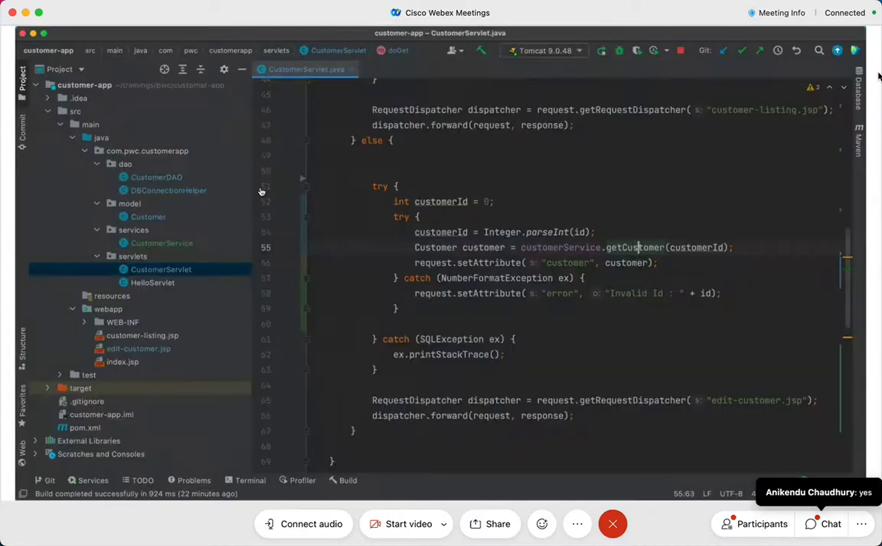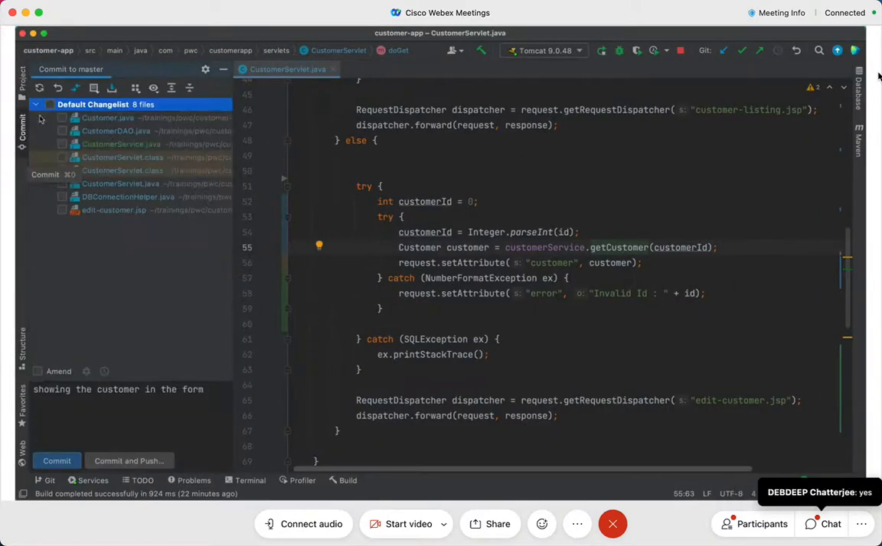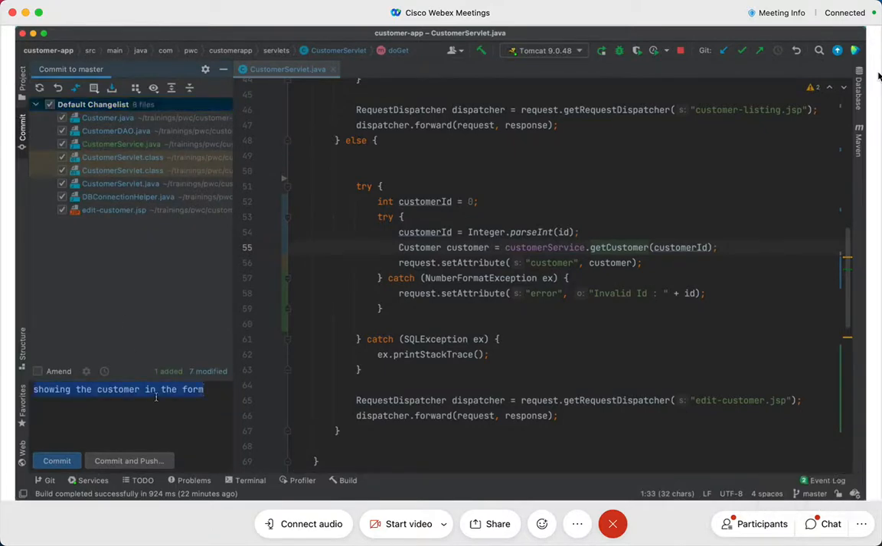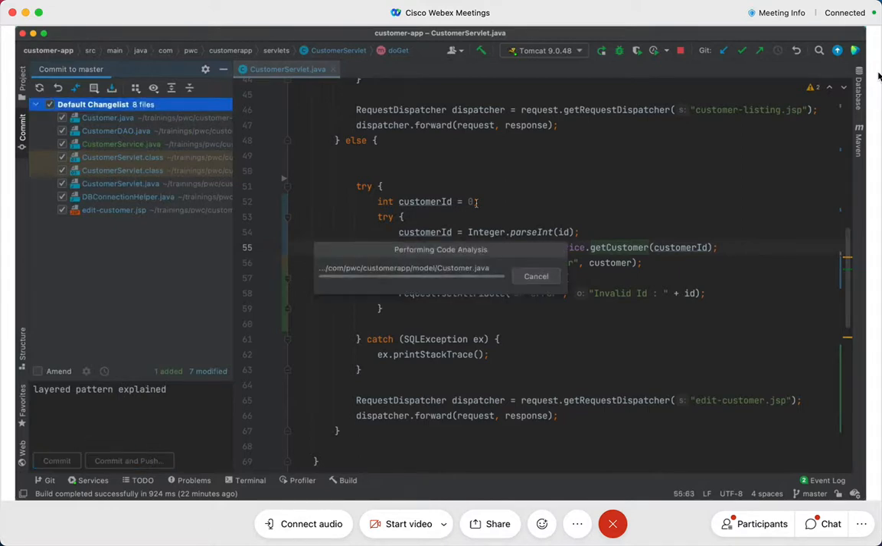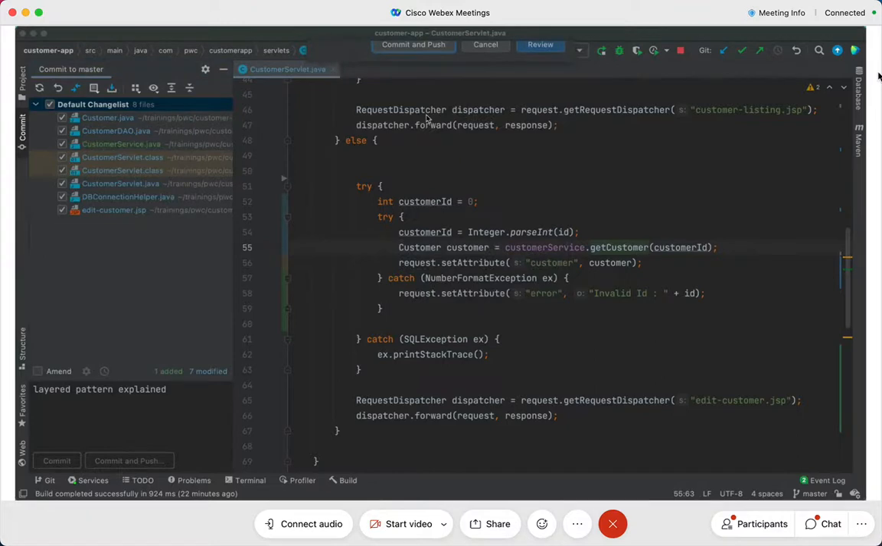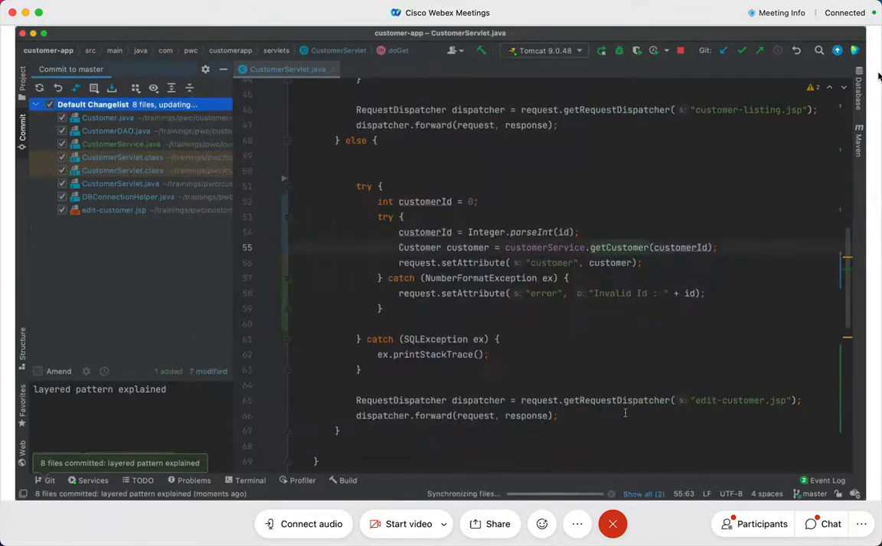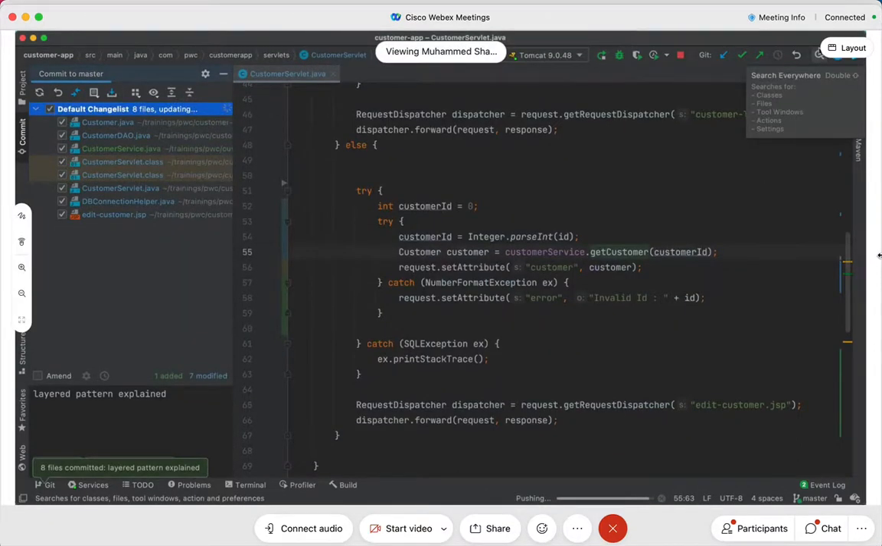Yes. I'm going to go back. I will go to my commit, and I will say, layered pattern explained. Okay, that's nice. You can take the pull and take a look at the code.